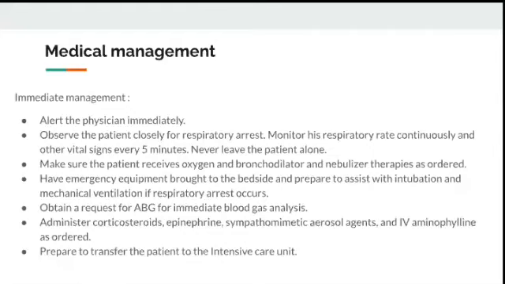So the patient needs an immediate blood gas analysis. Administer corticosteroids, epinephrine or other drugs as advised by the doctor. Prepare the patient to transfer to intensive care if needed. So this is the immediate management, that is, in the triage area, what the nurses will do.